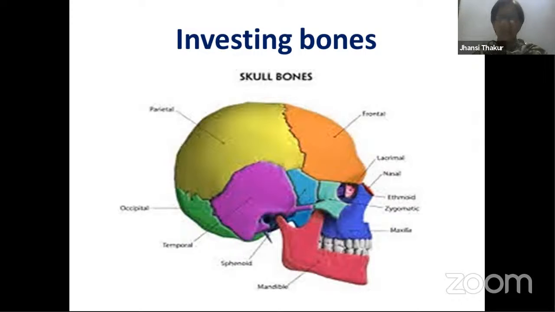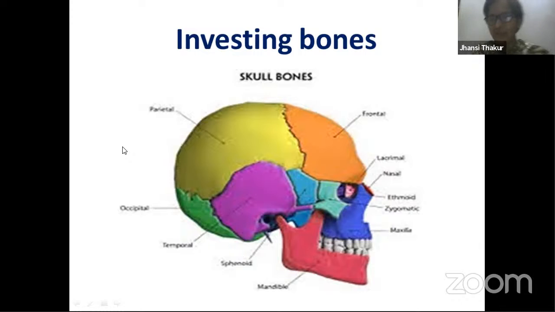Examples for these investing bones are the 8 bones of our cranium. Cranium is a bony box inside which our brain is located. It is well protected. So there are 8 bones which make up the skull of our body. This skull consists of temporal bones, occipital bones, frontal bones, parietal bones, all these bones. They are derived from cells called embryonic mesenchymal cells.